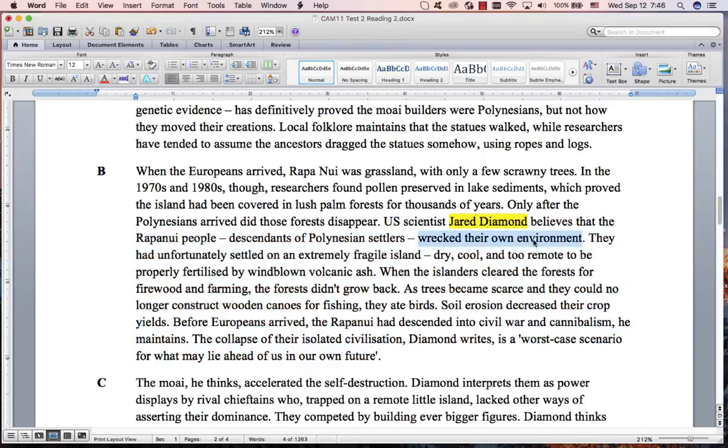They wrecked their own environment. This means destroyed. Unfortunately, the forests didn't grow back. Trees became scarce. No longer make these canoes. They ate birds. Decreased their crop. Descended into war. Cannibalism. This is when people eat people. Collapse of the civilization. Worst case scenario.